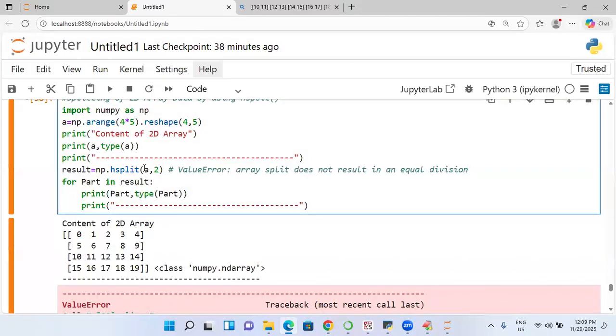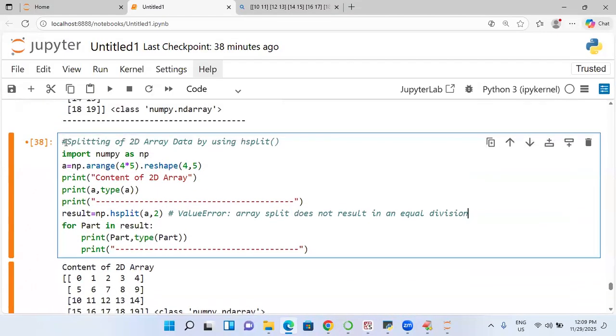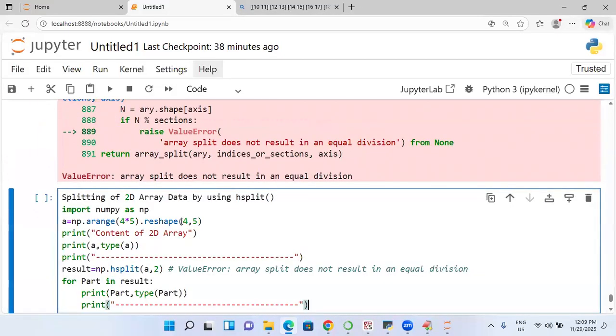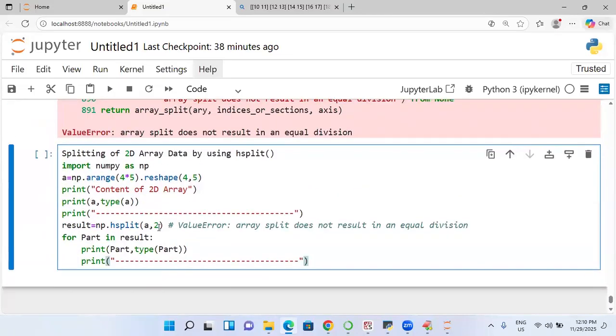So when I take it, you must ensure that equal columns must be there. In this case, there are 5 columns, so here I will mention 5. Is it possible? Right. How many parts? 5 parts are going to come.